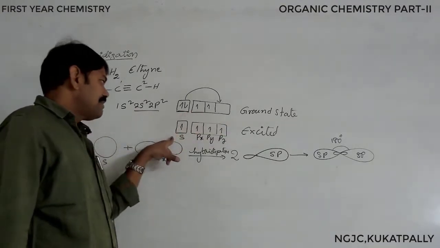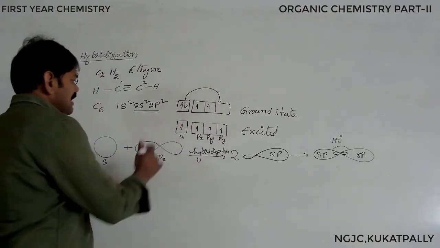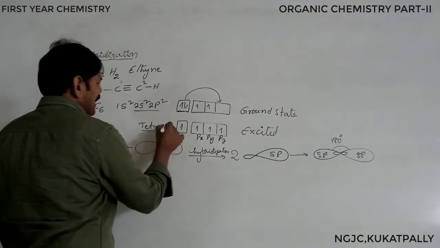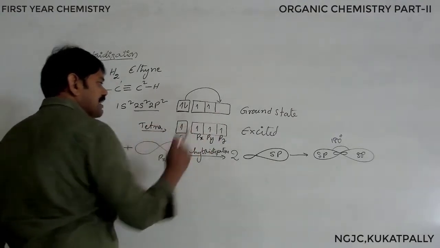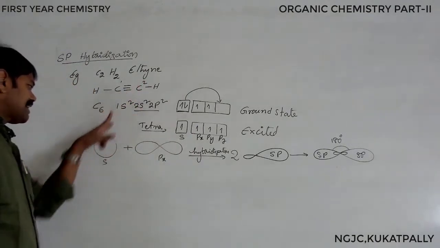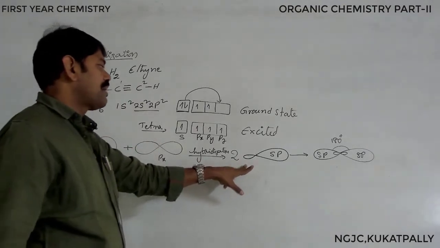At the same time, the electrons in the valency give tetravalency. In tetravalency also we know what is happening, and this is called the excited state. A similar thing is happening with the second carbon atom. At this stage again one s orbital and one p orbital participate in hybridization, and two new orbitals are generated.